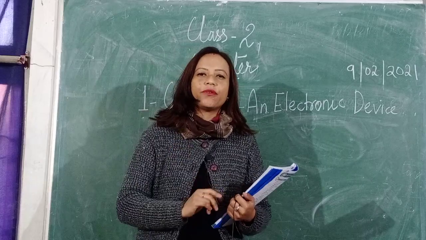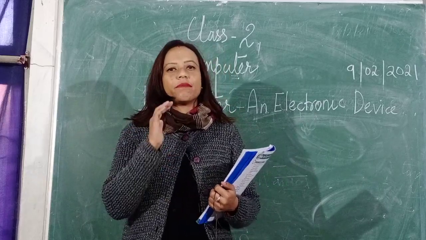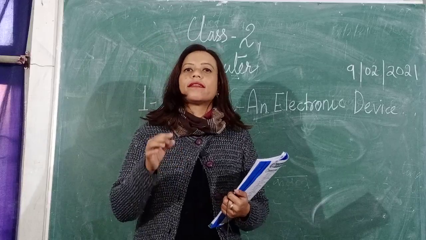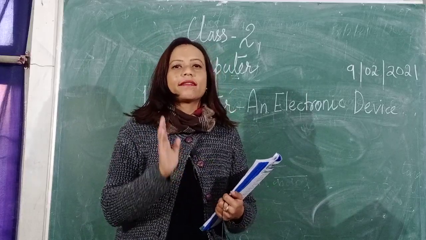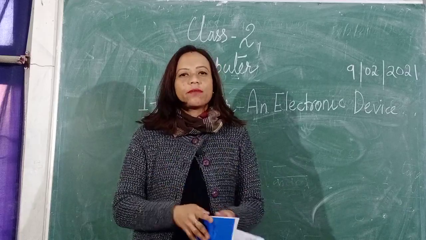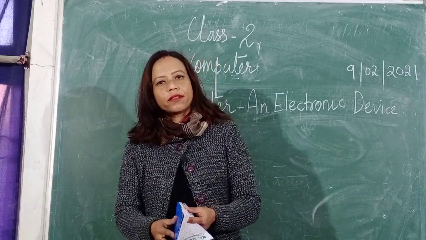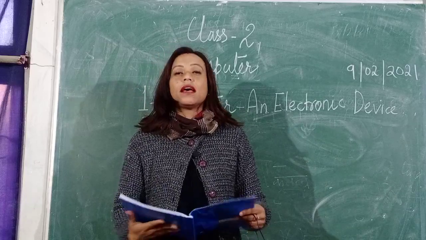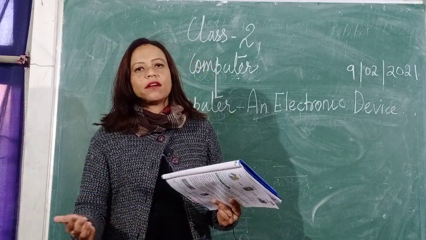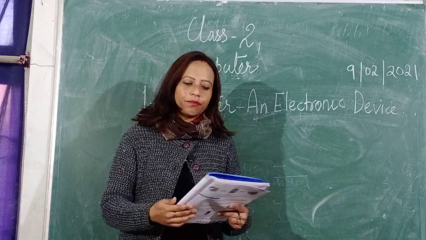Suppose if I give you a mathematics work to complete, the computer will complete it within a second and you'll take at least some more time than a computer to complete the same task. So that means a computer is superior to a human being. That means a computer can complete a work much faster than a human being.